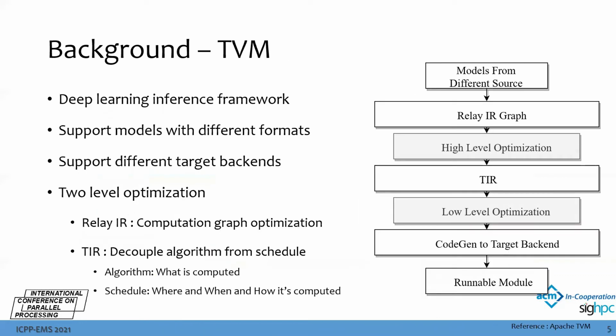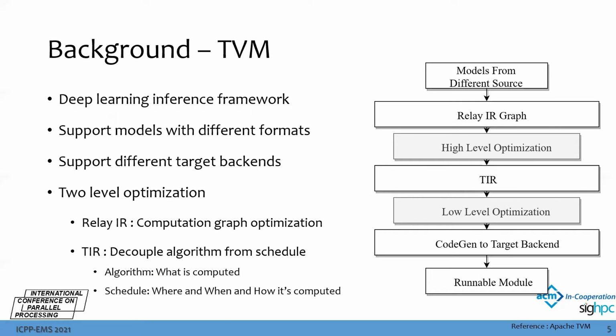As for TVM, TVM is a deep learning framework that focuses on inference. TVM supports models from various sources or formats like ONNX, MXNet, TensorFlow, or PyTorch. TVM then converts the model into two levels of intermediate representation, Relay IR and TIR. The first one is Relay IR.